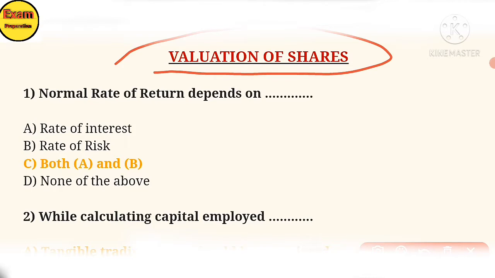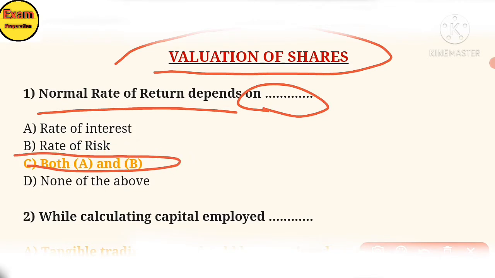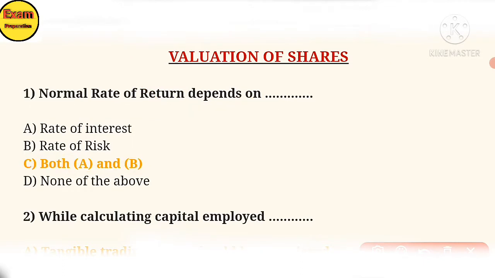First MCQ: normal rate of return depends on blank. A, rate of interest? B, rate of risk? C, both A and B. D, none of the above. The answer is option C, A and B. The normal rate of return depends on the rate of interest and risk.